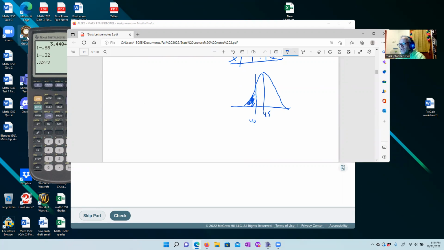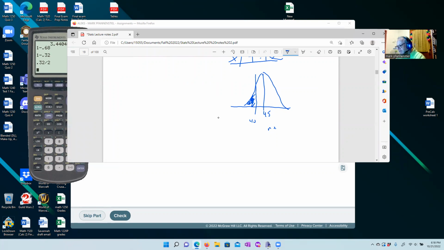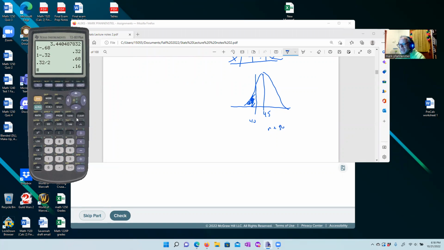The way we do that, we know it's normal because n is a big number, right? 92 is bigger than 30. So what we're going to do is type in CDF, distributions, probability CDF. We need a small number.